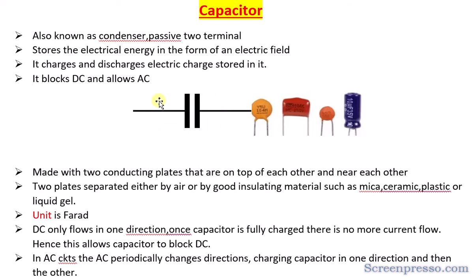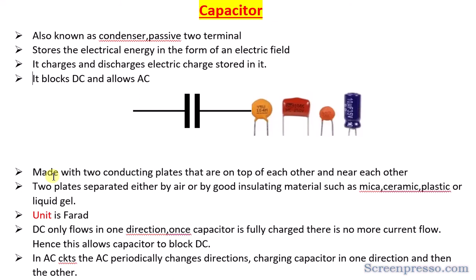It is nothing but the capacitor symbol. Two plates are there, which we will learn slowly. These are two plates and two terminals, hence this is a two terminal device, one and two. This is how the capacitor looks physically. It depends on different microfarad values, for example 104 microfarad. So this is how a few capacitors look, in order to get a feel of how they look. So this is about the capacitor.